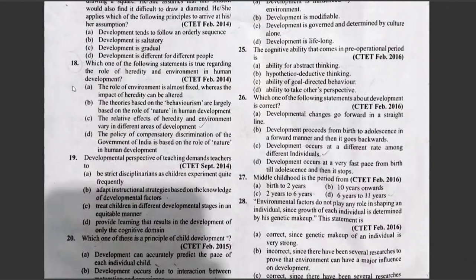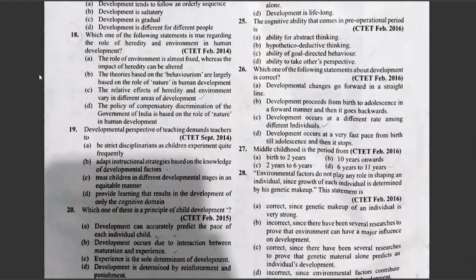The next question is which one of the following statements is true regarding the role of heredity and environment in human development? Option A, the role of environment is almost fixed, whereas the impact of heredity can be altered. Option B, the theories based on behaviorism are largely based on the role of nature in human development.